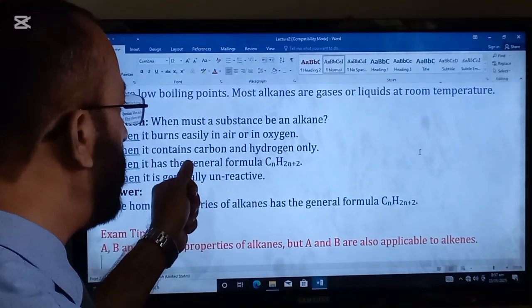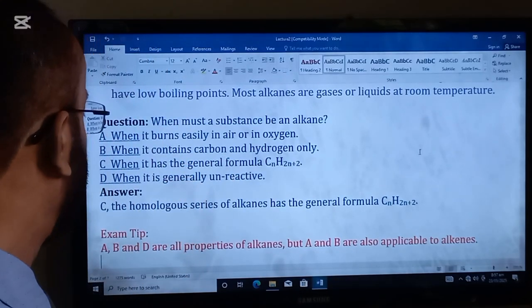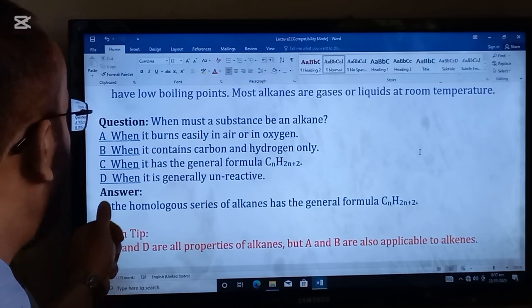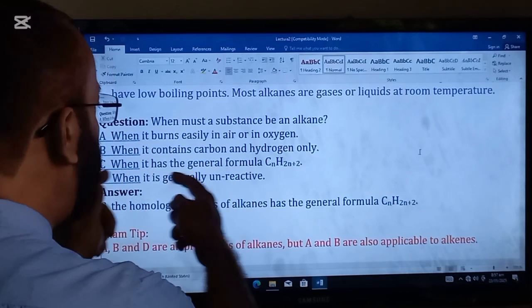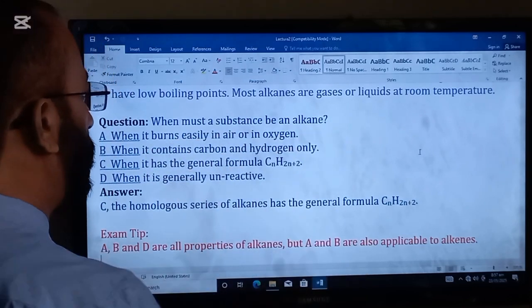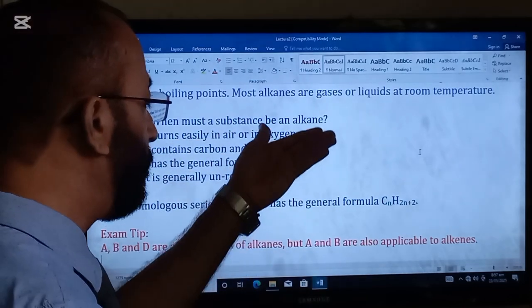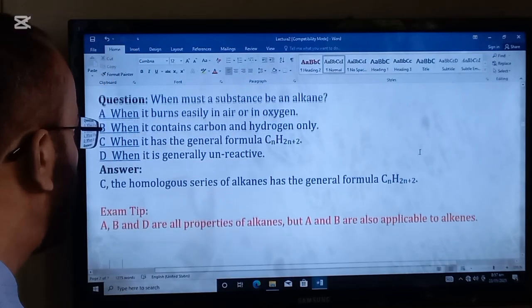This is applicable to alkanes, but also to alkenes. And D, when it is generally unreactive. But option C is the most solid option for the question because this is the general formula of the alkane. There is no doubt at all now.